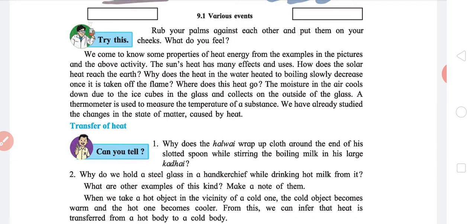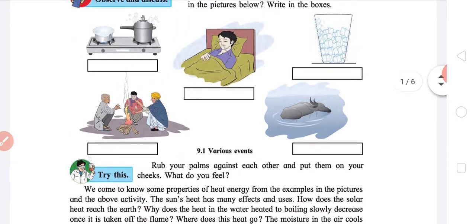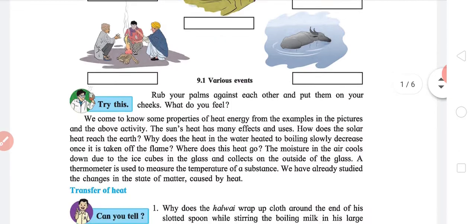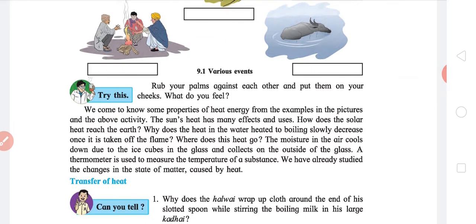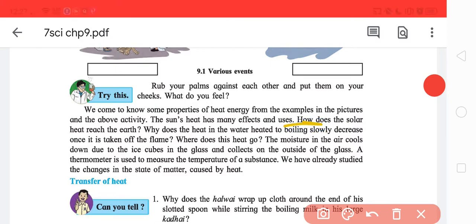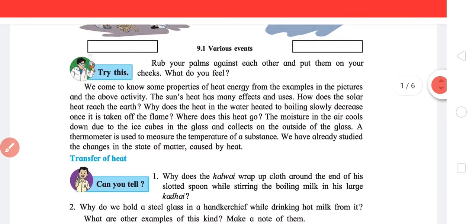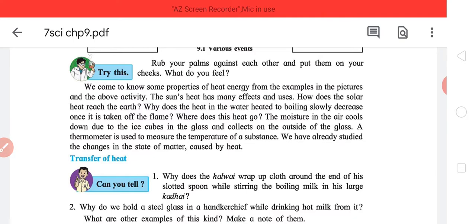As in the above pictures, you are seeing some examples of heat. One question is: how does the solar heat reach the earth? Why does the heat in water heated to boiling slowly decrease once it's taken off the flame? Where did the heat go? The moisture in the air cools down to the ice cubes in a glass and collects on the outside of the glass. Basically, we are going to learn everything there is to know about heat.